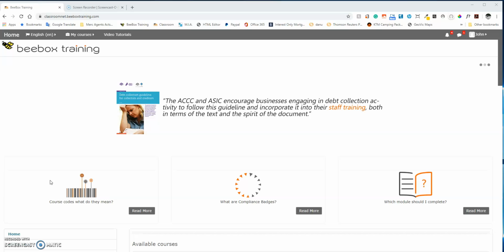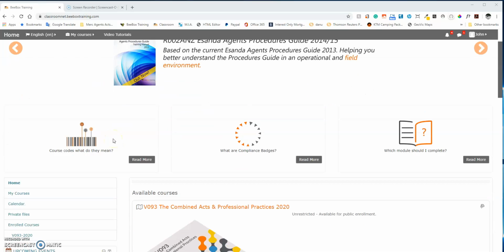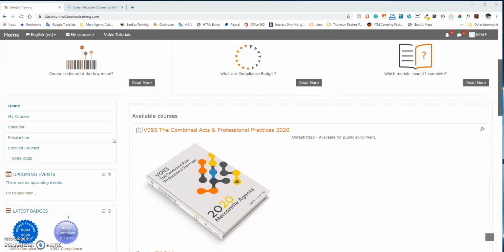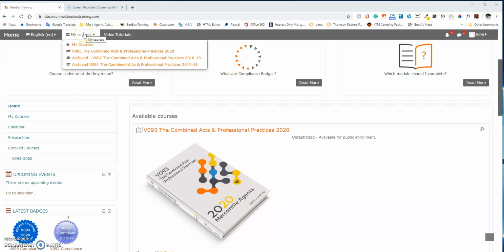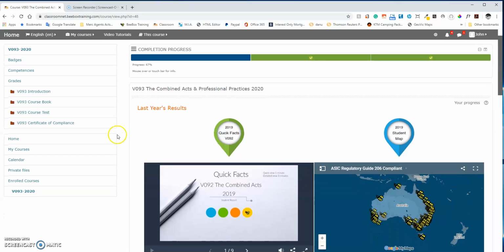So we'll assume that you've logged in and we're at the home page of our classroom. And again, as with the previous videos, just choose the relevant course. In this case, we can either do it from My Courses or Available Courses. It'll take you to the same location. So just give the page a second to load, and again, we're on the course home page.